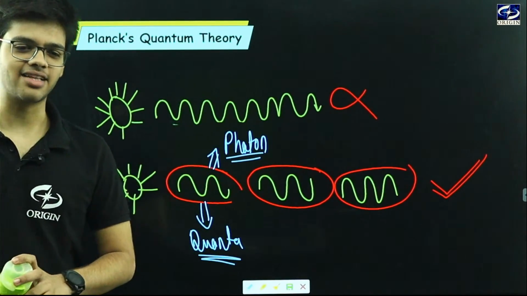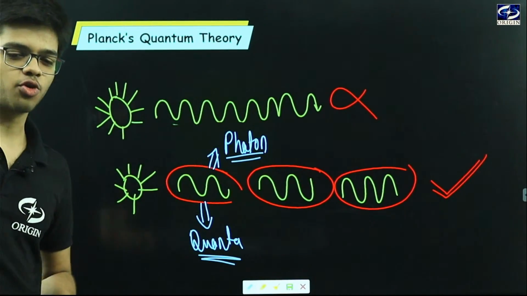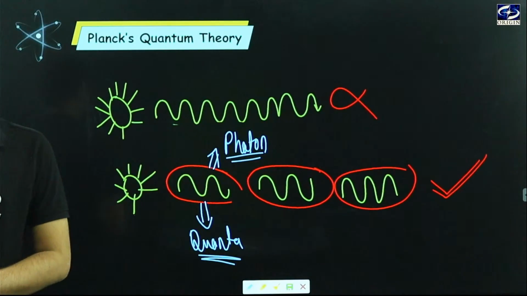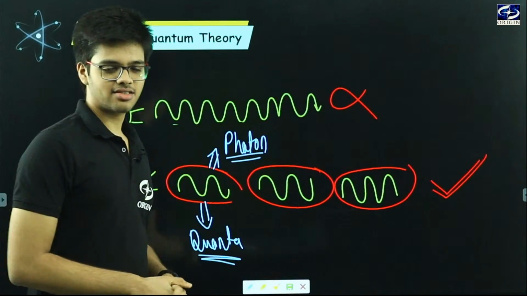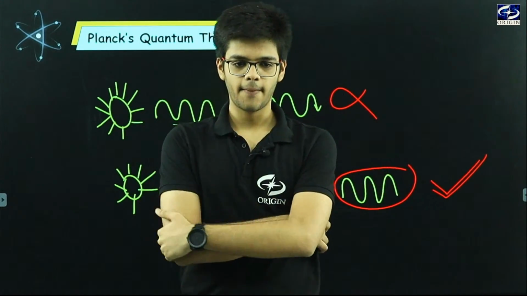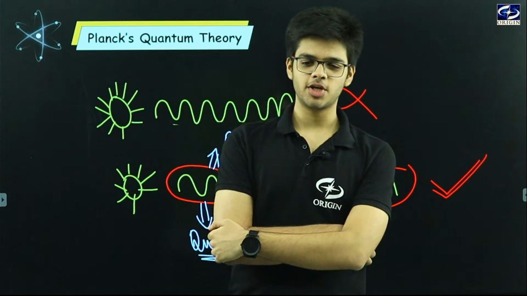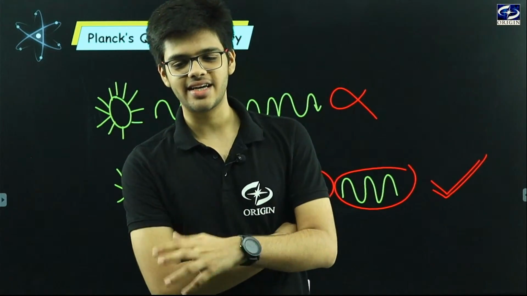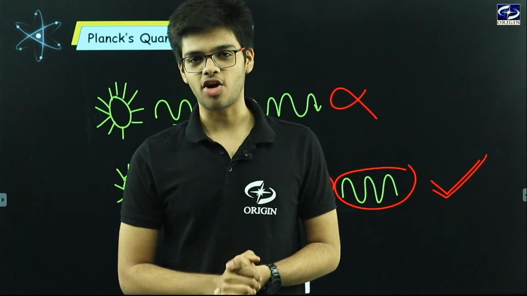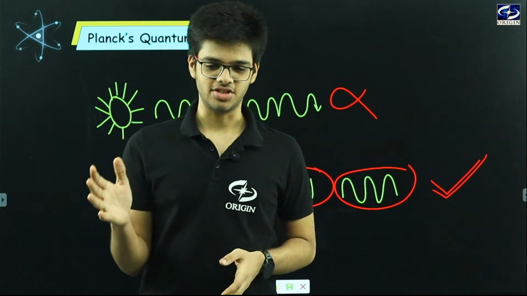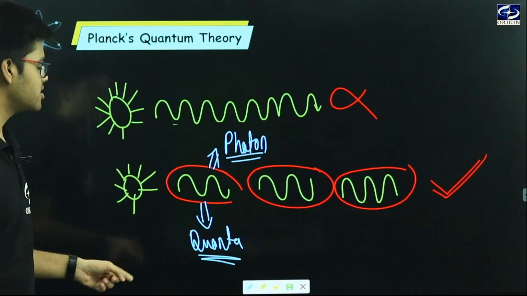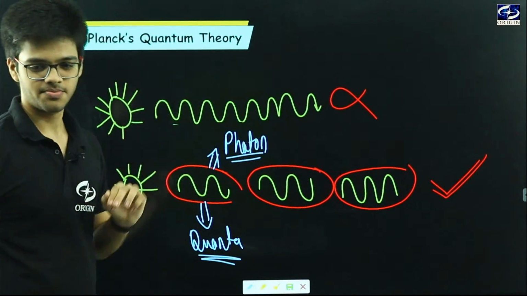Satvik, you can just drag the video a little back. I have told you why this takes place. It takes place just because we provide energy to the electron, it gets excited, and when it tries to come back to its original orbit, it emits radiation, and it emits radiation in the form of small packets.